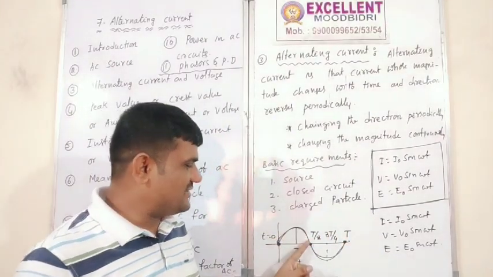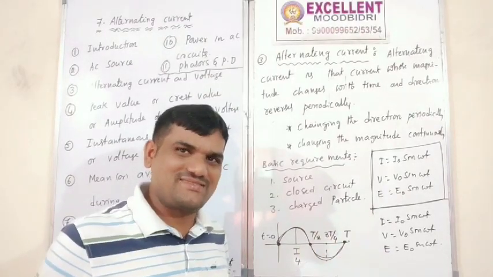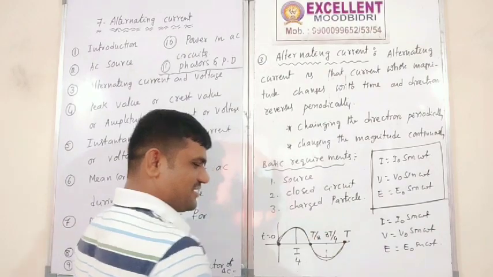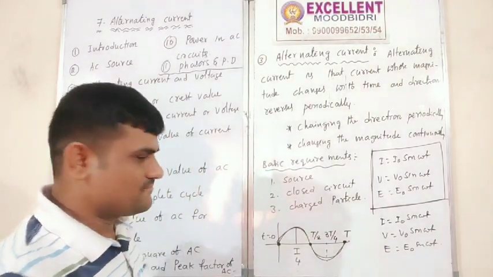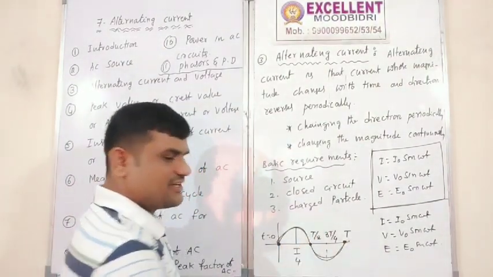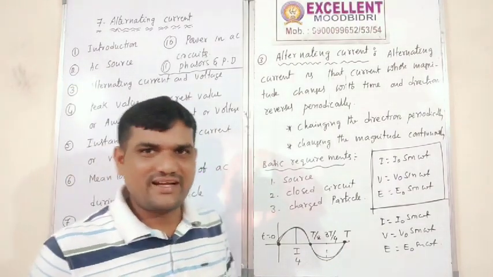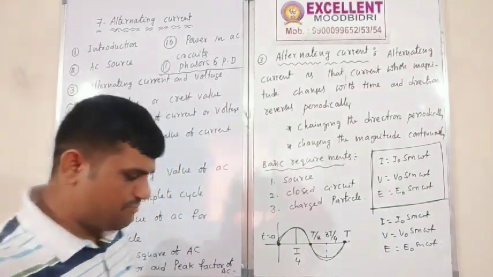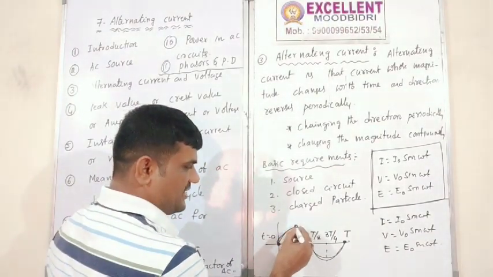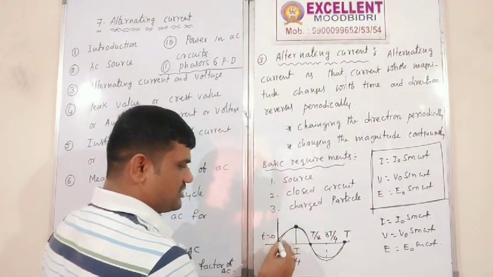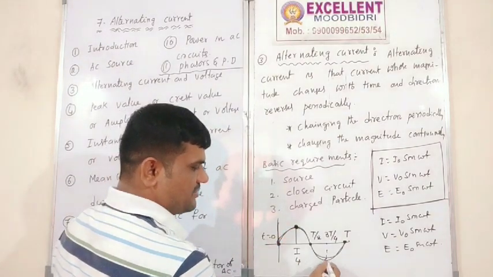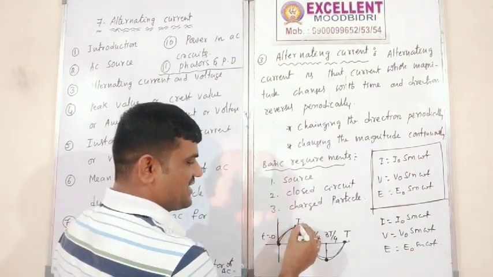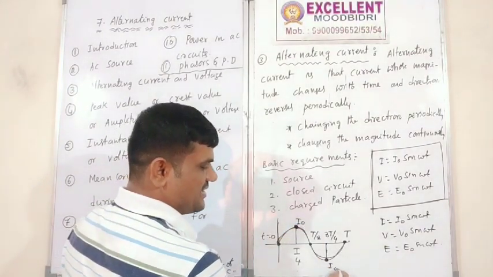So this half cycle and this half cycle are out of phase. This is positive, this is negative, out of phase. This is the peak value, the highest, maximum amplitude. Here the current is I naught and negative I naught.